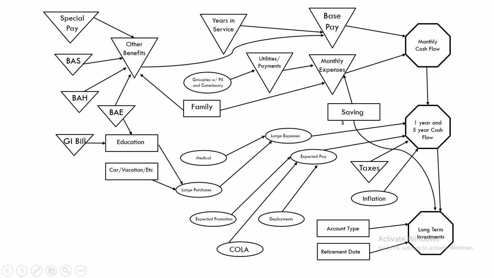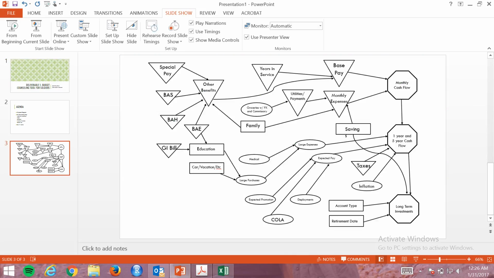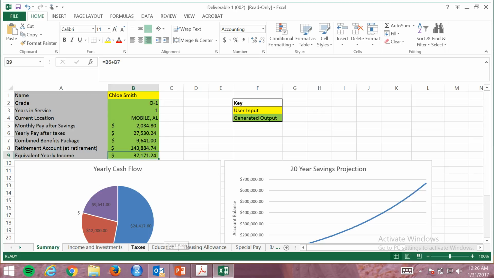Here is the influence diagram we used to create our budget counseling tool, and you will see many of these variables represented within our budget counseling tool, as well as base pay, monthly expenses, savings, taxes, investments, retirement, as well as special pay. Now to take a look at our budget counseling tool.